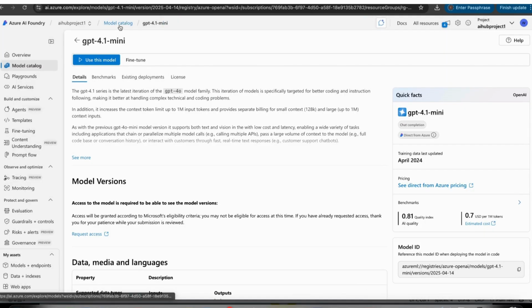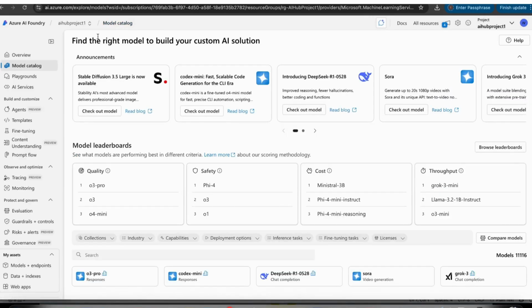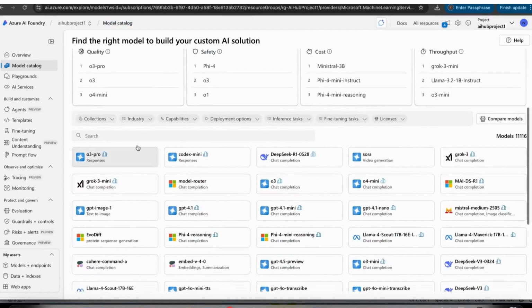Okay, I already did this one, so I'm not doing it again because it takes some time. Once it is done, we need to select our second model. The second one is our embedding model, which converts our SQL script document into numerical vectors. So we deploy both models by clicking deploy. Let me select the embedding model.